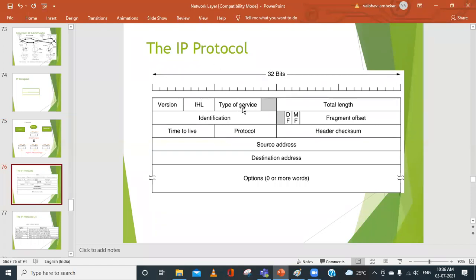Yes, sir. So it is 16 bits and it is used to indicate which original datagram or data packet the fragments belong to.